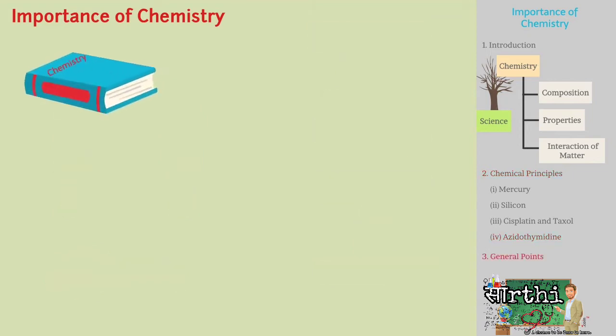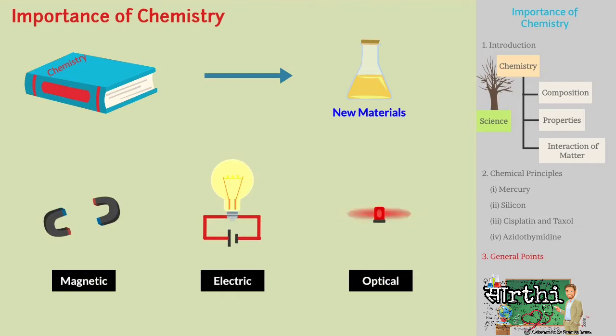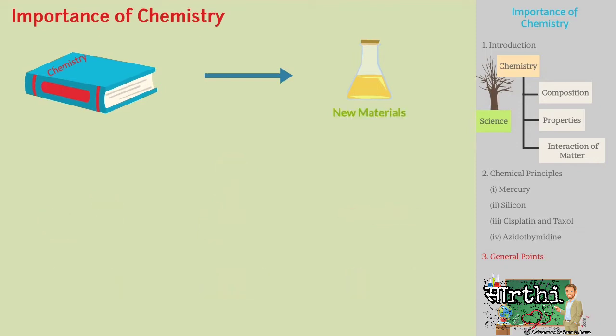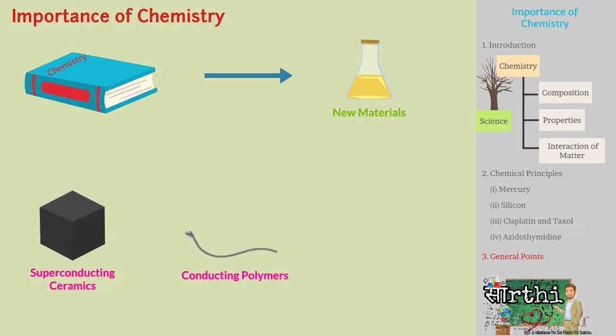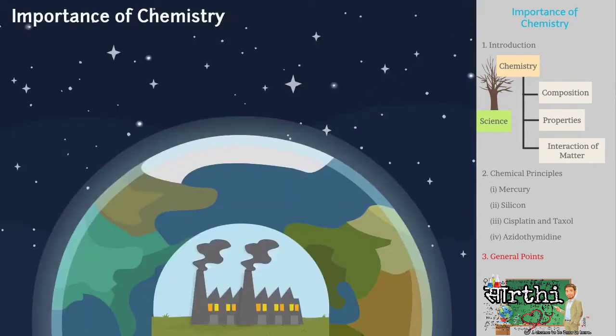The knowledge of chemistry helped to design and manufacture new materials having specific magnetic, electric and optical properties, which help in the production of superconducting ceramics, conducting polymers, optical fibers, and various solid-state devices. We all know that chlorofluorocarbons are depleting our ozone layer. Chemistry helped us to produce environmentally friendly alternatives to CFCs.